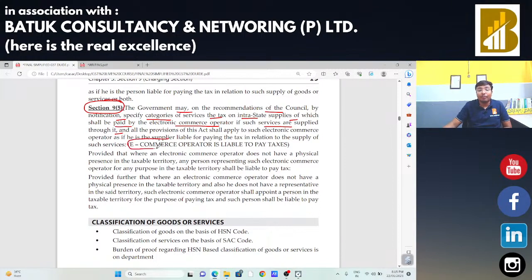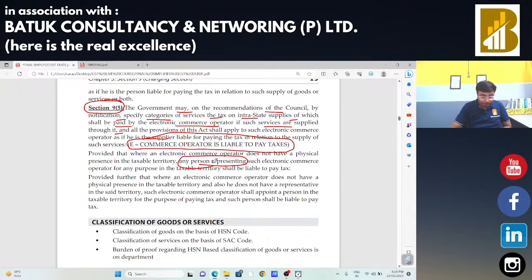That is, the e-commerce operator is liable to pay the taxes. Suppose that e-commerce operator is not available in that particular state, in that case the e-commerce operator has to appoint a representative and that representative will pay the taxes.